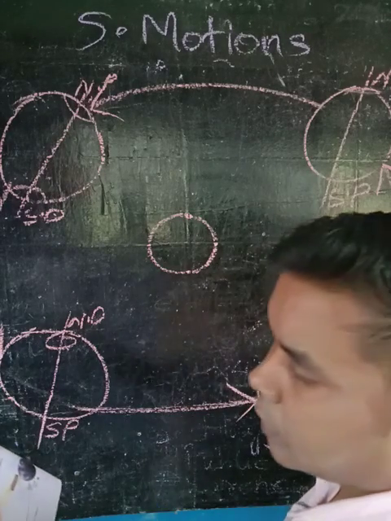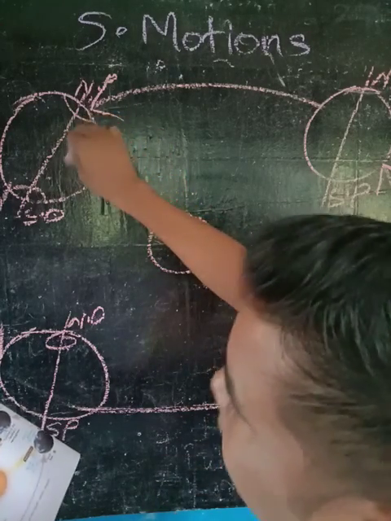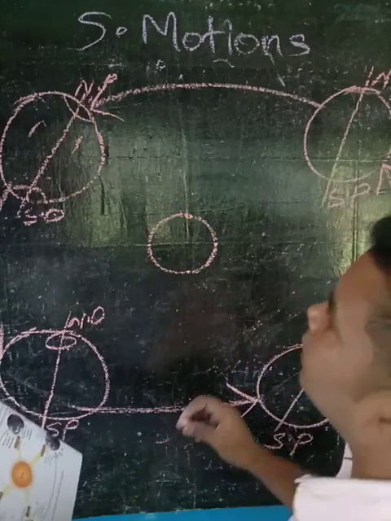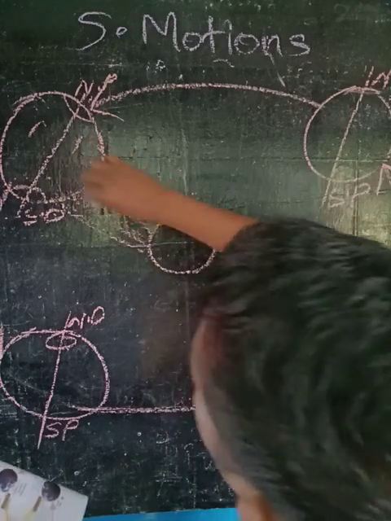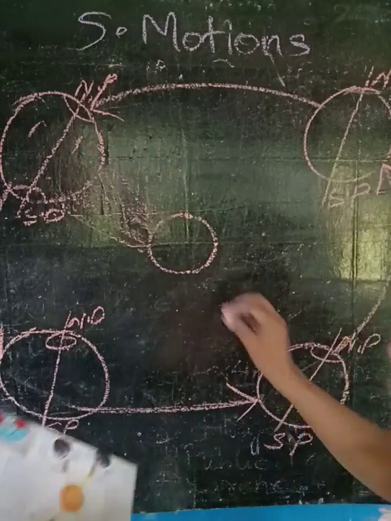So see here this part and this part, both the parts. The rays of the sun get this way. Here, the rays of the sun, I'm making it straight.